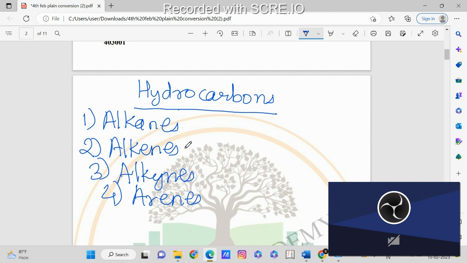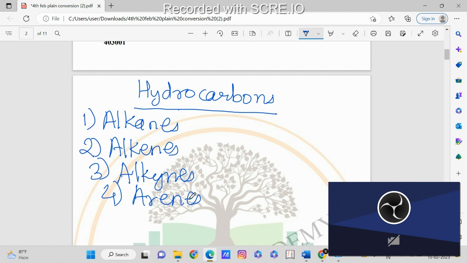So these three, alkanes, alkenes, and alkynes, we are going to study in this chapter. Basically, we will see how to prepare these alkanes, alkenes, alkynes and arenes. Then what are their physical properties, what are their chemical properties, and what we can prepare using these compounds. Basically we will study this in this chapter.